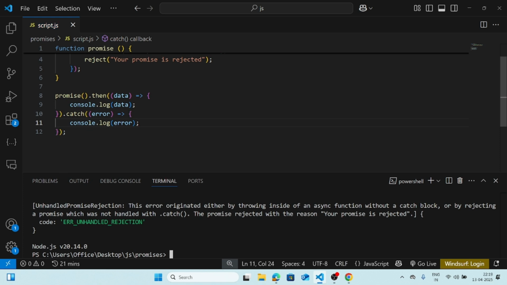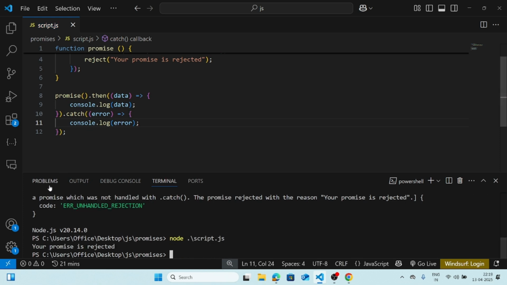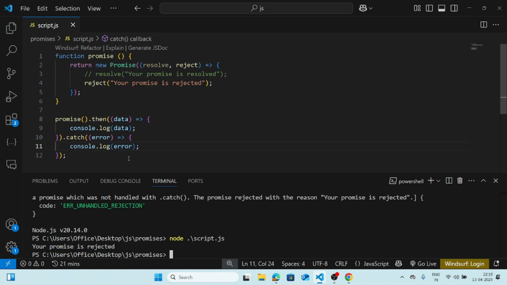It will again have a callback function which will just log the error, nothing else. And now let's see what happens. See, it is showing that your promise is rejected. Cool. Okay, so I have thought about something, but that will be later on. Let's talk more around this thing.